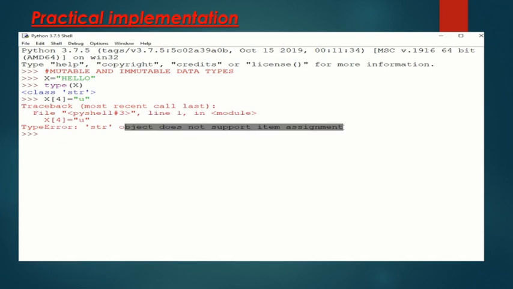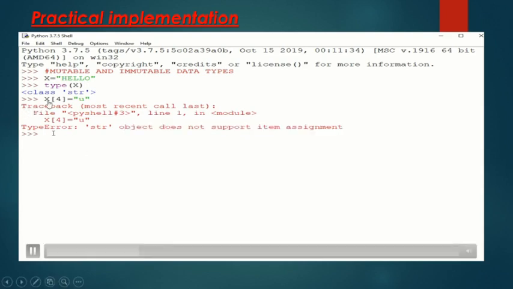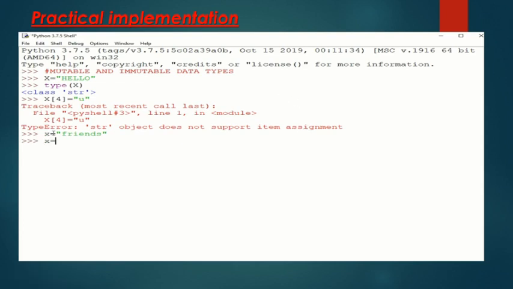So to check mutability and immutability, we tried to assign one new value at index position 4. See, it is giving an error: string object does not support item assignment, because strings are immutable. So we can't assign any new value to a particular index position. That's why this is giving an error.